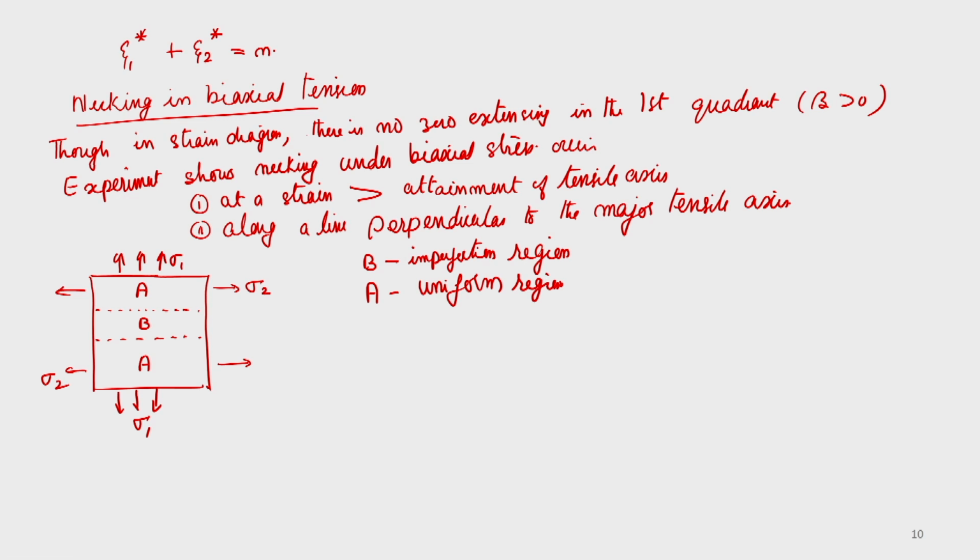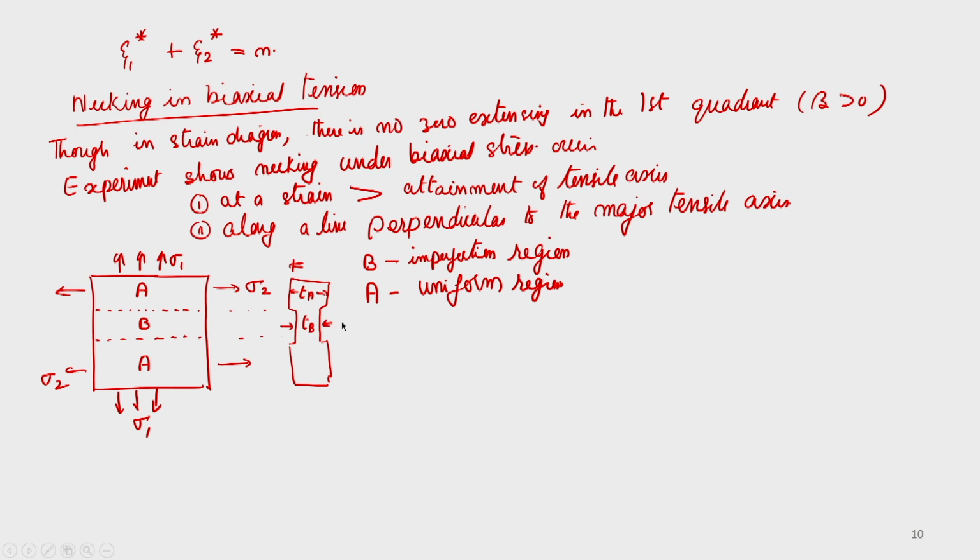And if you assume that an imperfection is a groove, shown by this dashed line with a thickness Tb, and I take the cross section of that, this is Ta and this is Tb.